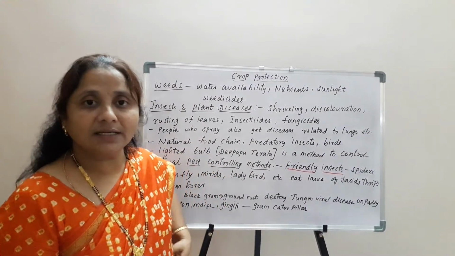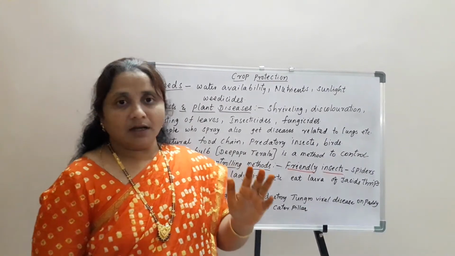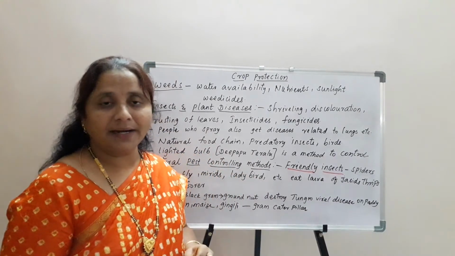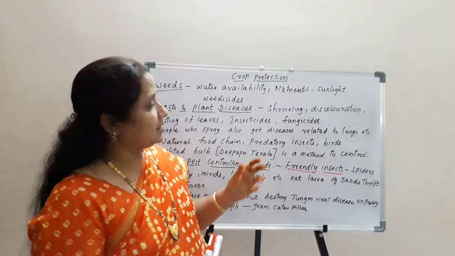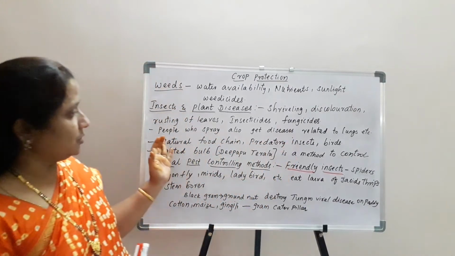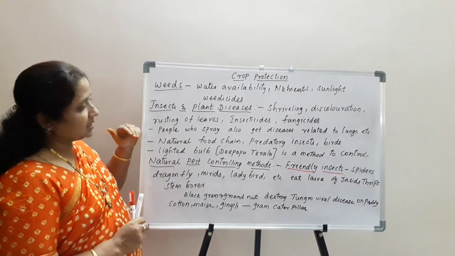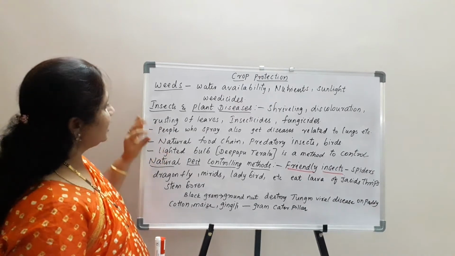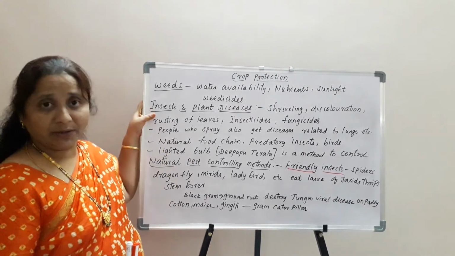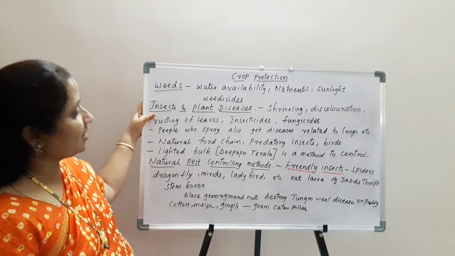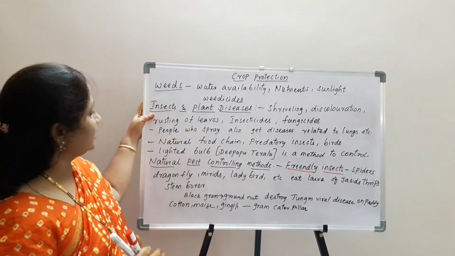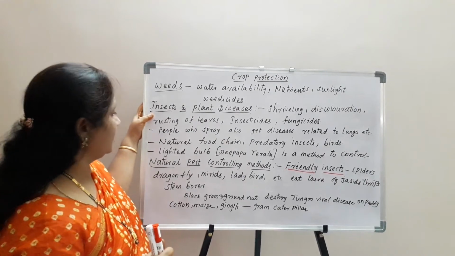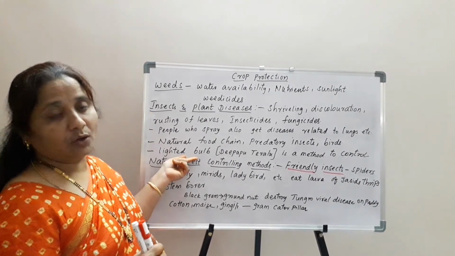Actually, the locust is an insect which affects the rice fields, the paddy crop. So this locust insect can be destroyed by these sparrows. Like that, we can introduce insects and birds which can control different types of disease causing insects and microorganisms. And the next, one of the best natural insect controlling methods is lighted bulbs near the fields.